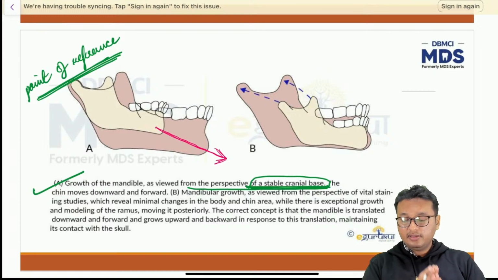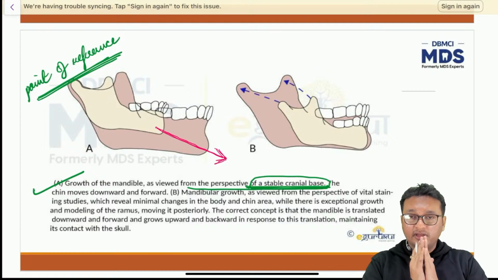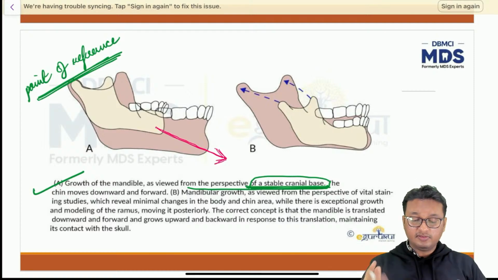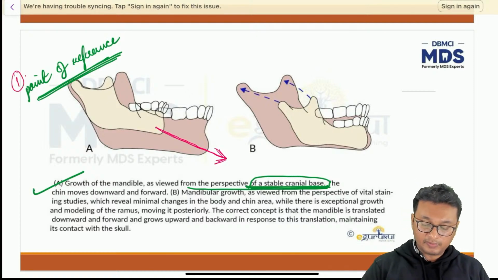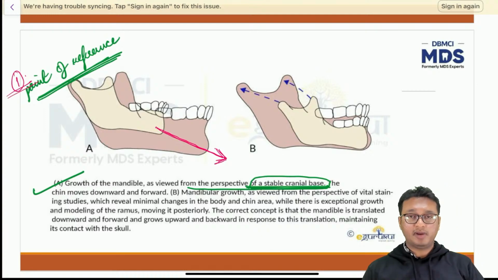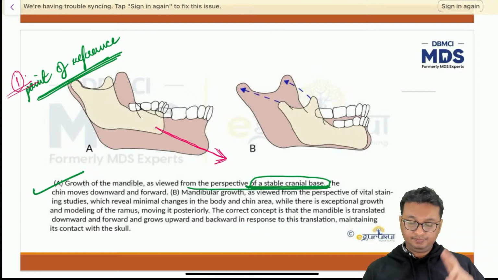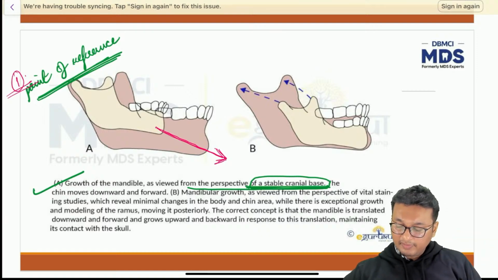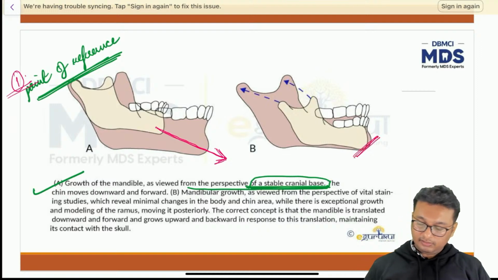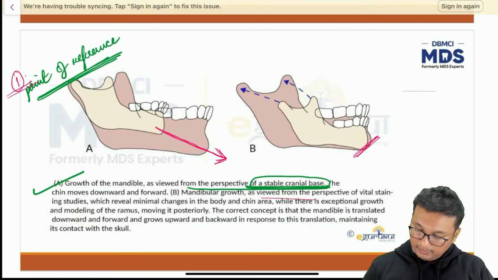So that's why the growth of the mandible occurs in a downward and forward direction when viewed from the point of reference of the cranial base at the temporomandibular joint. That is one way of defining the growth of the mandible in an anteriorly and downward direction. Second point of reference is here at the chin, right? When viewed from the point of reference of vital staining in the chin area.